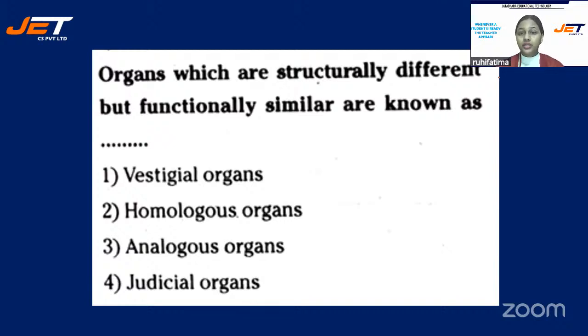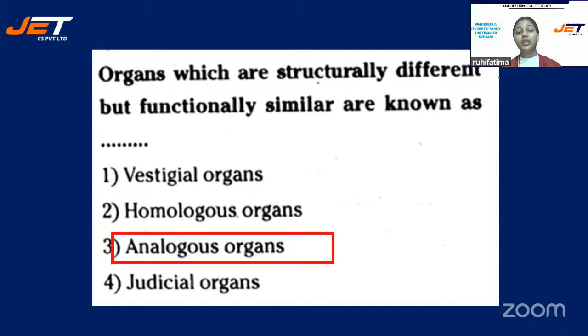Organs which are structurally different but functionally similar. Hurry up, children. All right, your 20 seconds are over, students. The correct answer is option number three, analogous organs. Okay, so those who have selected option three, you all are correct.